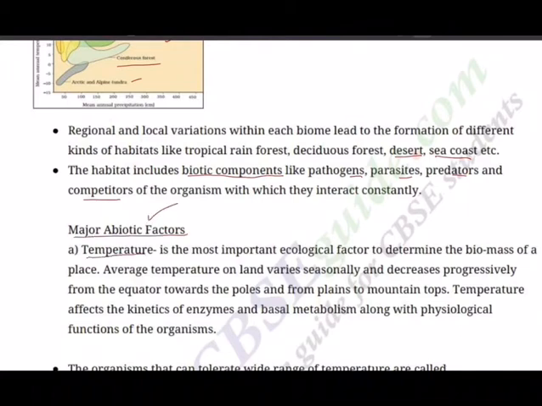The first and foremost is the temperature, the most important ecological factor to determine the biomass of a place. In fact, when temperatures are soaring high, we have seen that all the greenery comes down, the green plants, grasses, everything becomes dry and die. So temperature is the crucial factor. And similarly, when it becomes too cold, temperatures have become narrow. That time also the survival of the plants, even animals, and to a certain extent even human beings will be having a question. So average temperature on land varies seasonally, as we are all experiencing.